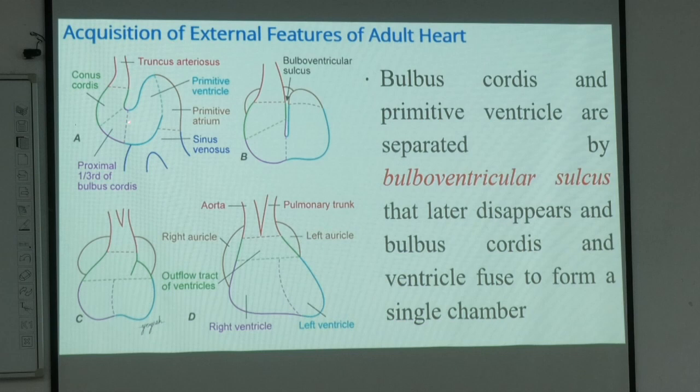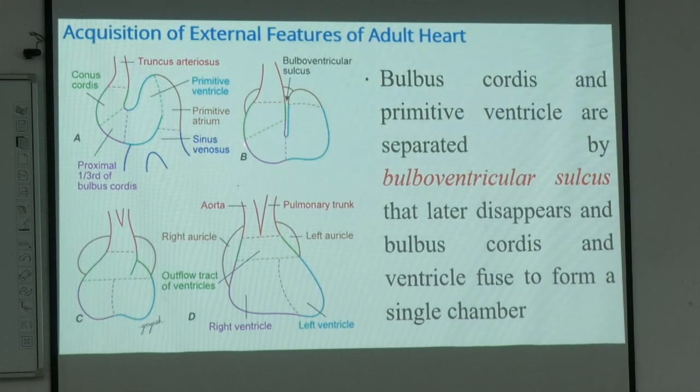We have the bulbous projected down, the ventricle moving up, and the bulboventricular loop deepening and making a groove known as the bulboventricular sulcus, a partition between the bulbous part and the ventricle part. Gradually this partition is abolished between the bulbous cordis and the primitive ventricle, and the ventricle becomes a single ventricular chamber.